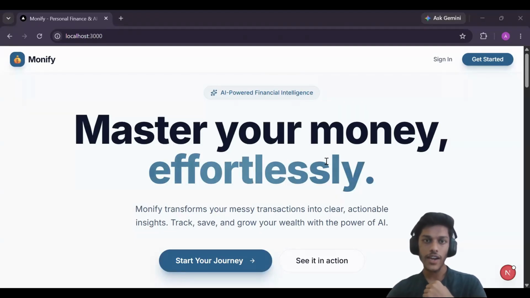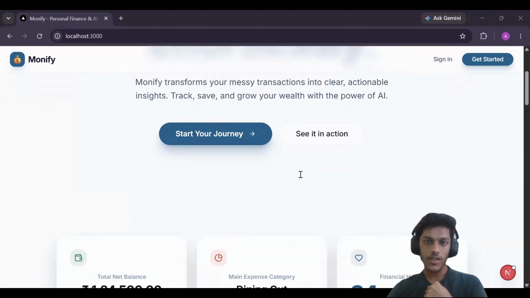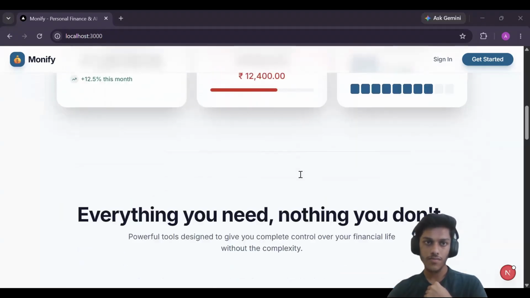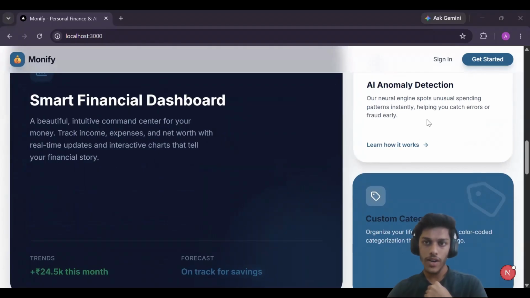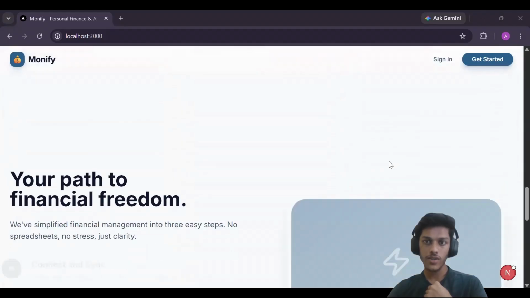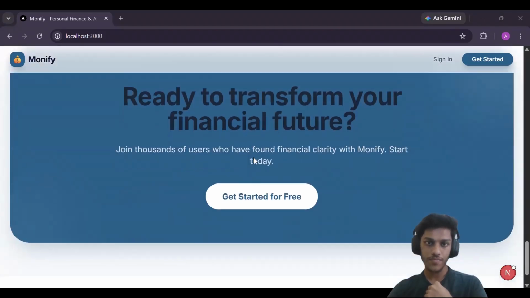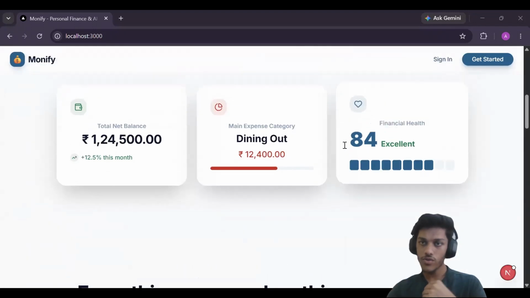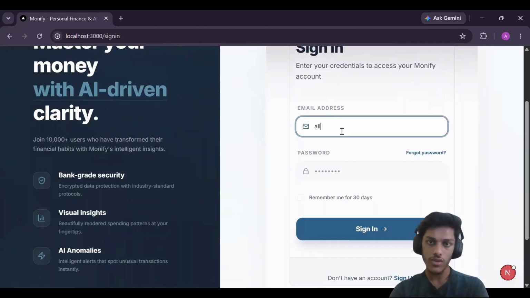This is the website that I have made. This is the landing page of our website. You can see it displays the features and everything. You will have dashboard, anomaly detection, custom categories, spending forecast, smart suggestion, health score, everything you can use in this website. I will show you the working. The user can log in. I will log in using a demo example account.